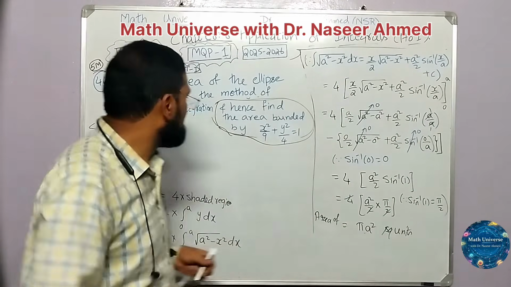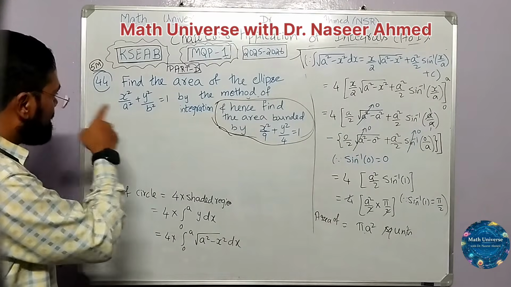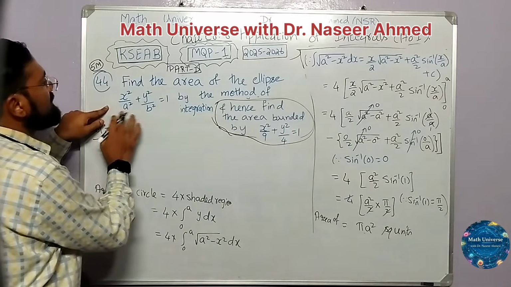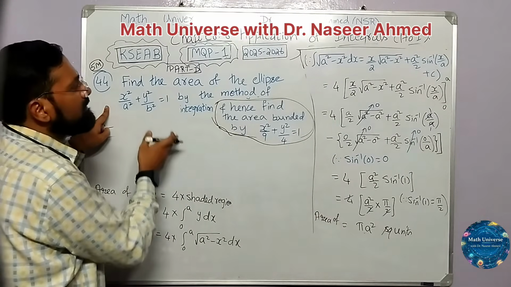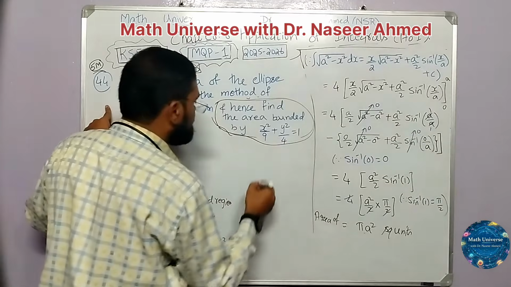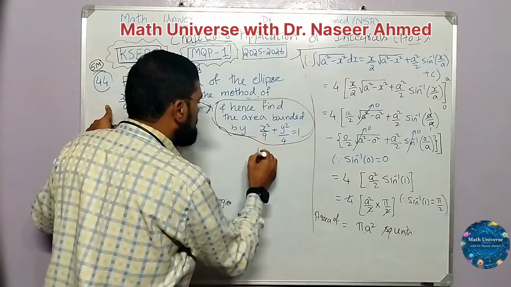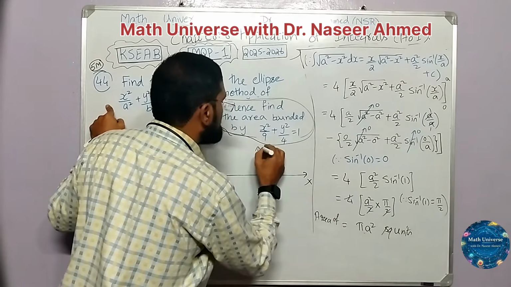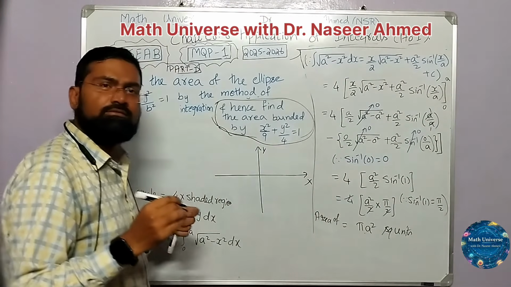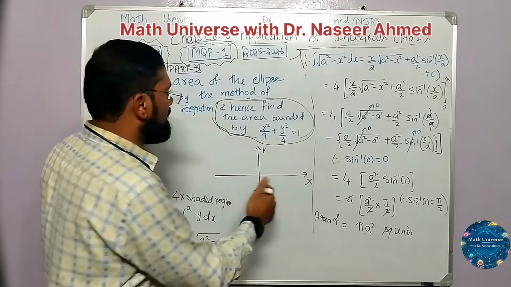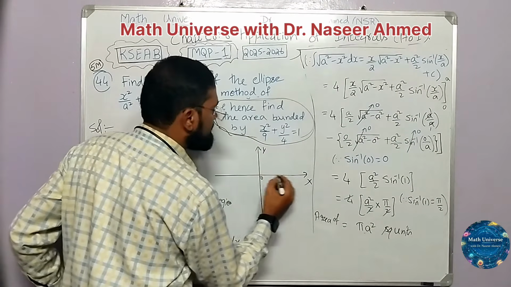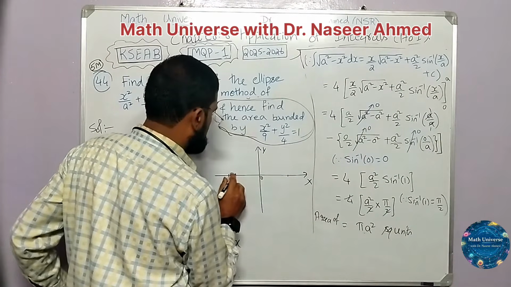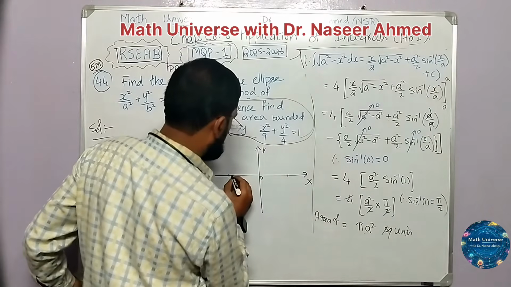Okay, let us start. First I have to draw the curve of this ellipse, and here they are not mentioning a more than b or a less than b, so it's under the assumption that a is more than b. Whether it is a more than b or a less than b, the area will not change. What do you think? Because if a is more than b, I get an ellipse of this form. Let me just plot it out.